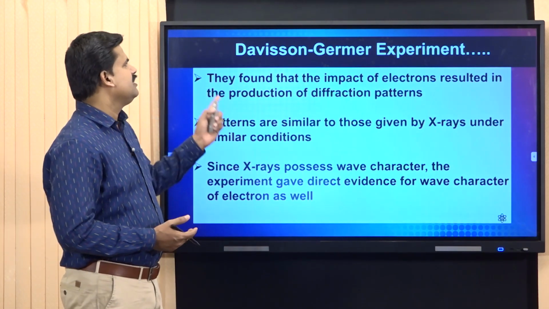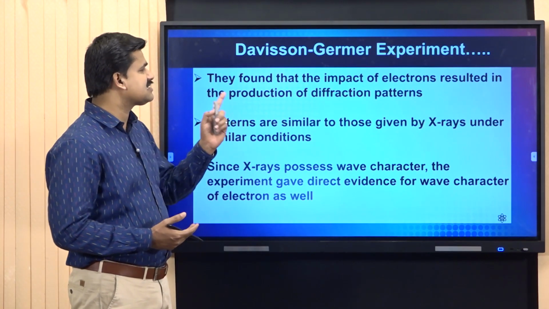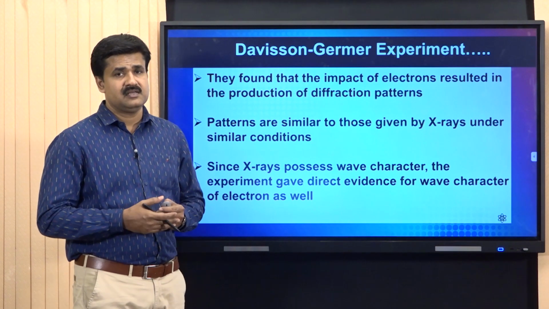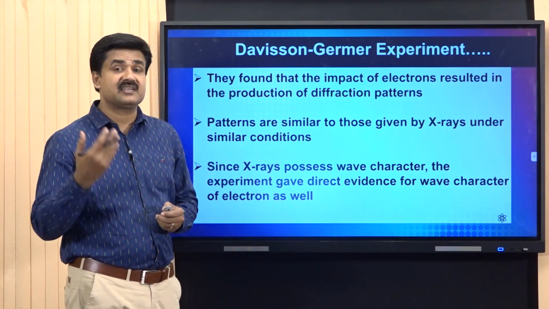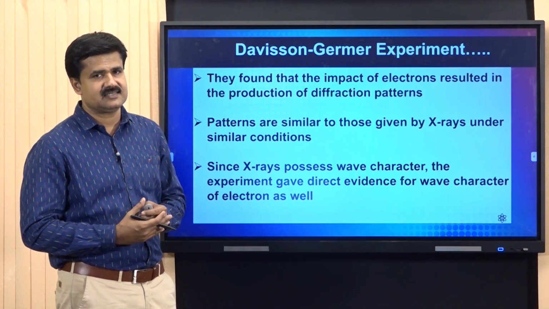Davisson and Germer found that the impact of the electrons resulted in the production of diffraction patterns. The patterns are similar to those given by X-rays under similar conditions. That means electrons can also give patterns similar to those produced by X-rays.